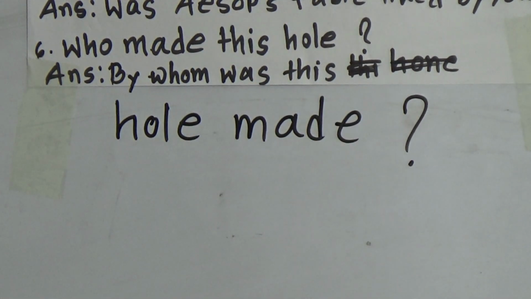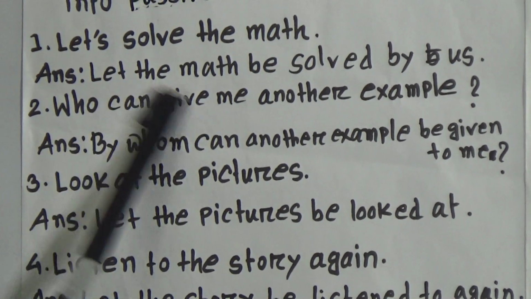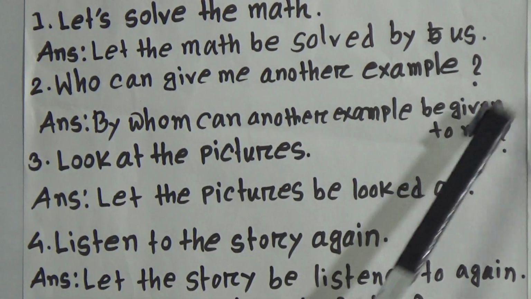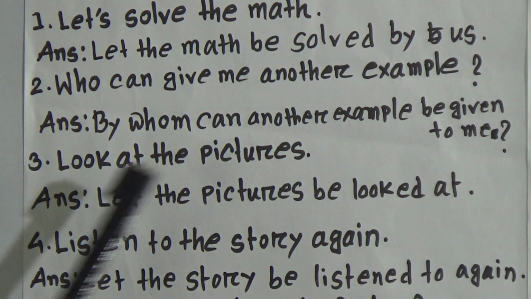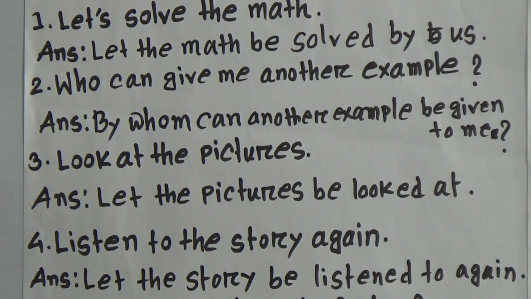So, dear students, I am telling you the answer again. Number 1 answer. Let the math be solved by us. 2 number. By whom can another example be given to me? Question mark. Mind it. Question number 3. Let the pictures be looked at. Question number 4. Let the story be listened to again. Question number 5. Was Aesop's fables liked by you? Question mark. Last question and answer. By whom was this hole made?